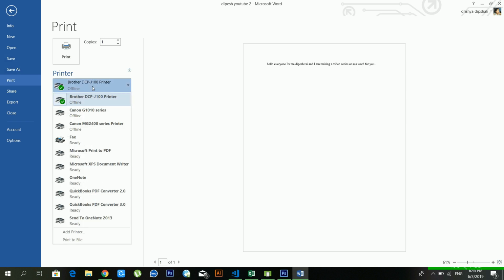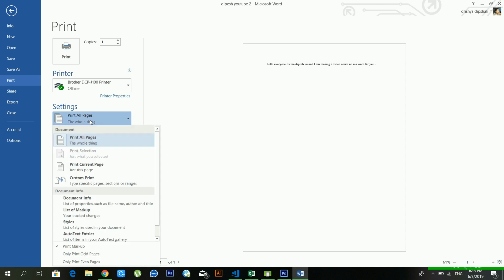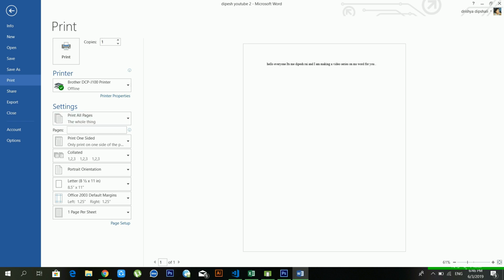And from the printer you can choose your favorite printer, and after this how many pages you want to print. You can print all pages, or you can print the current page only, or you can give your desired page number from here, and you can choose the page size also, and how many copies you want to print. You can give the copies from here.